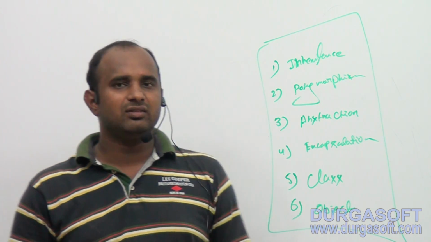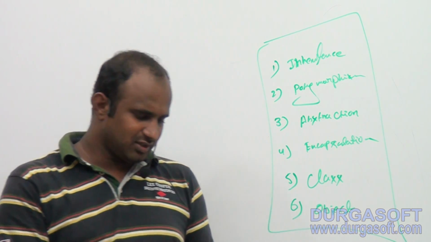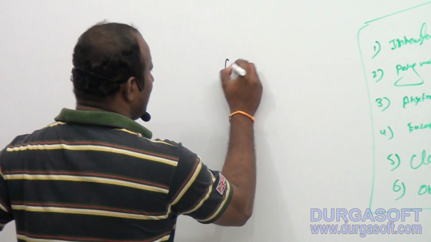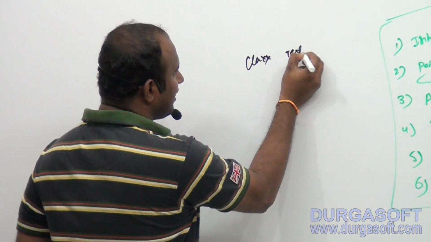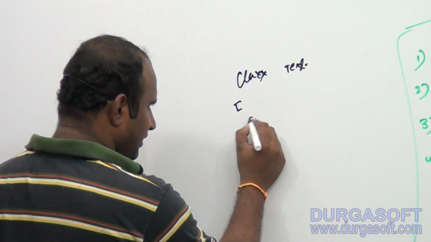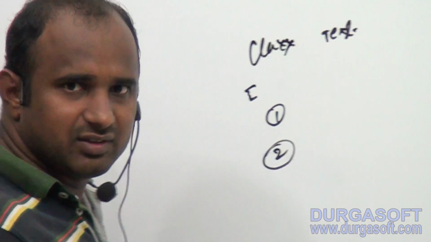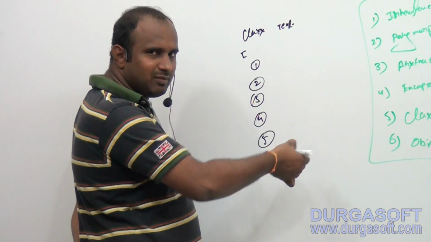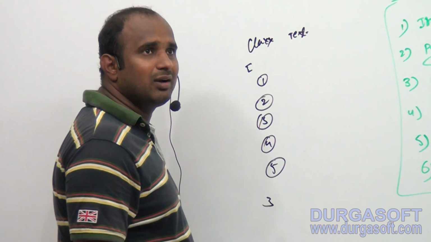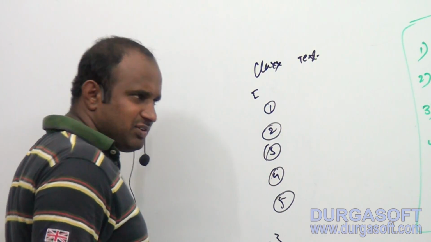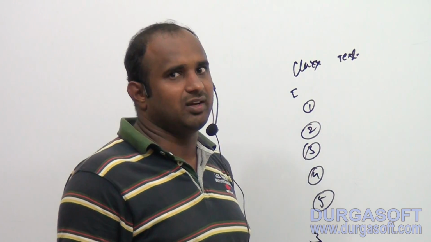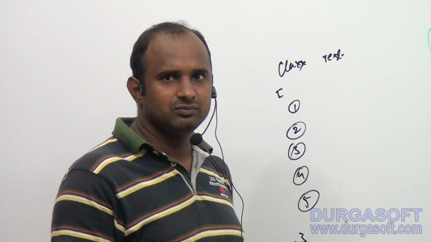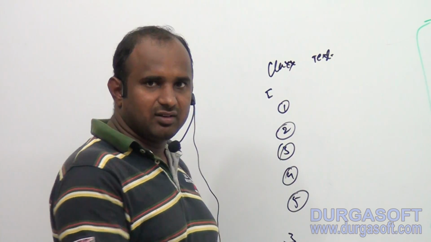Coming to class, a simple point regarding the class. Everything in Java is class based, you know that point. Here we declare the class by using the class keyword and class name. In the last videos I completed this entire class concept with meaningful examples and all. The class contains a total of how many elements here? 5 elements. I completed these 5 elements theoretically and practically also, so if you want, check the previous videos. If you are watching my videos for the first time, you don't know what a class contains. In my previous videos I completed this class concept.